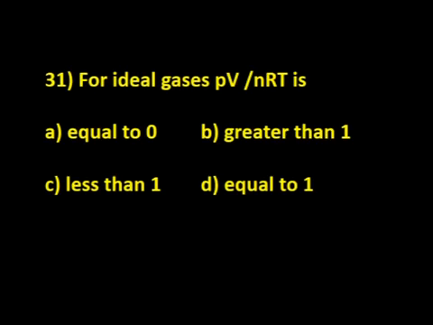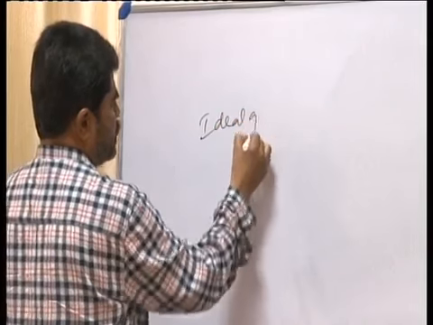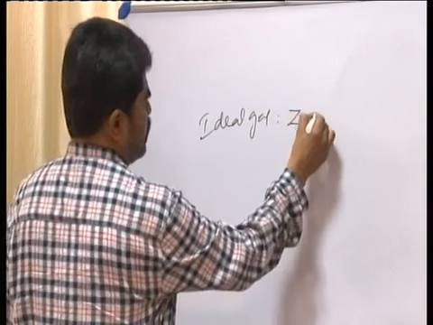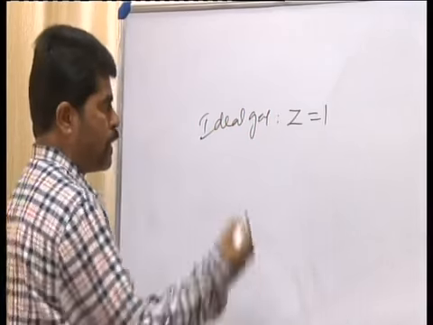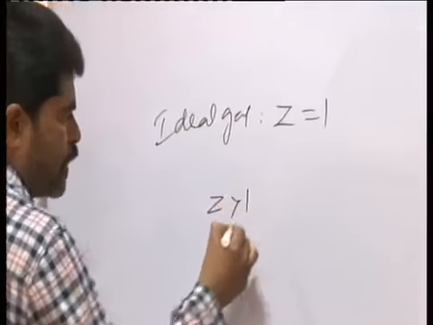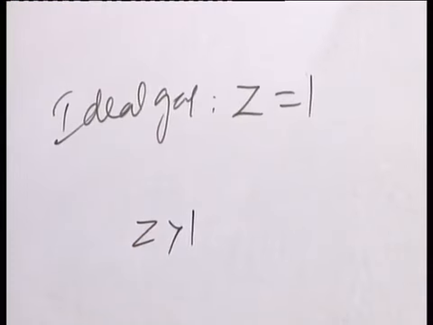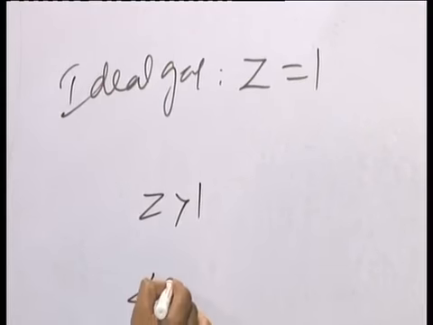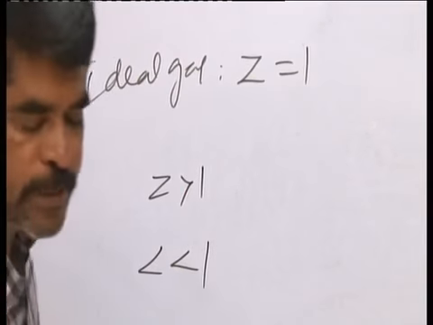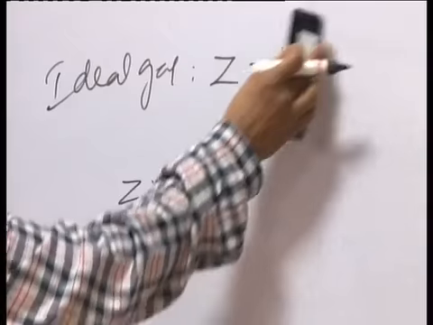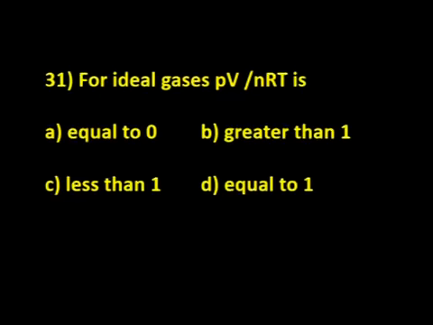Remember, for an ideal gas, the compressibility factor Z is equal to 1. If Z is greater than 1, the gas is less compressible. If Z is less than 1, the gas is expected to be more compressible. The answer for that is D.